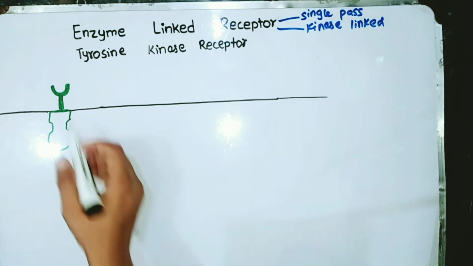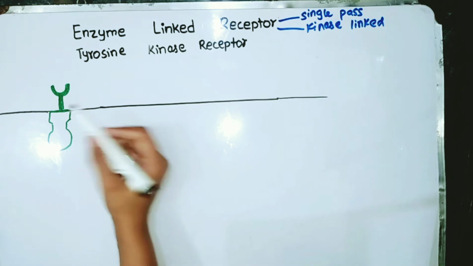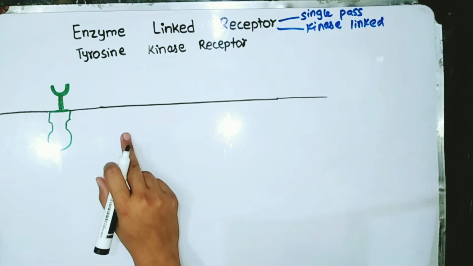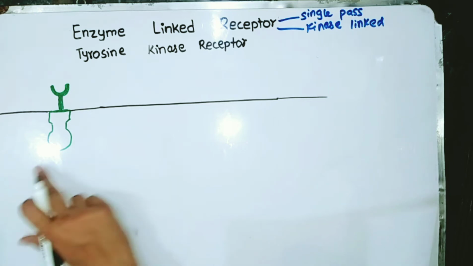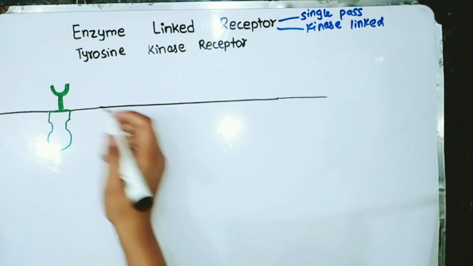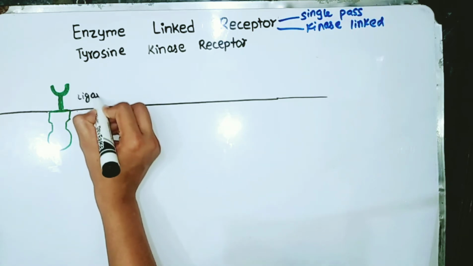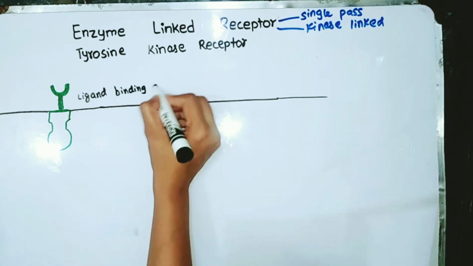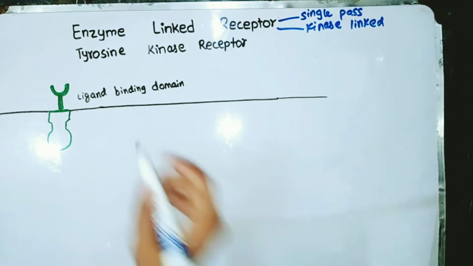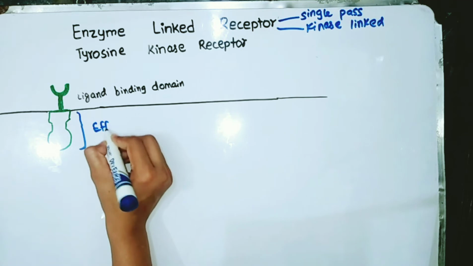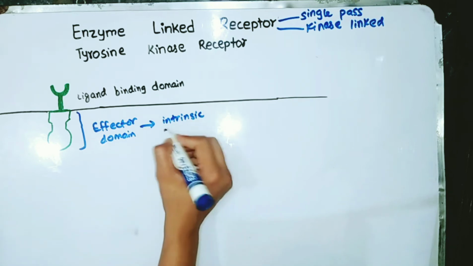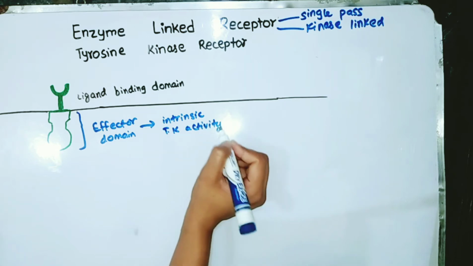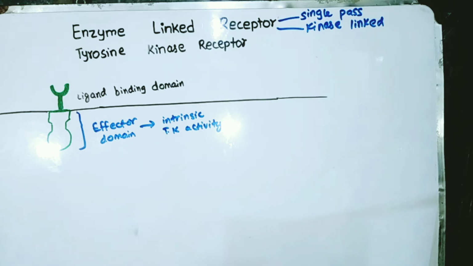As you can see, this kind of receptor has an extracellular ligand binding domain, and the intracellular effector domain is basically an enzyme, or it has an intrinsic tyrosine kinase activity, which means it can phosphorylate the tyrosine residues of proteins.